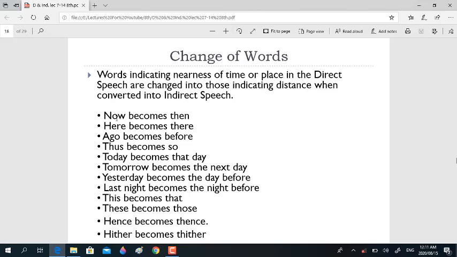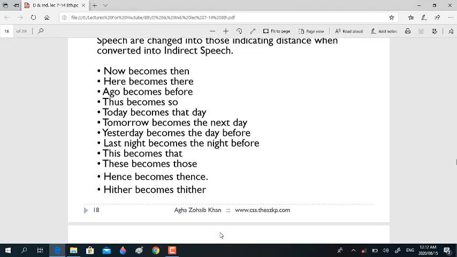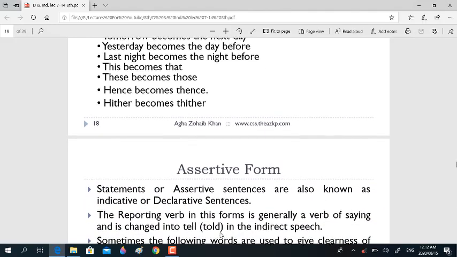For example, now will change into then, here becomes there, ago becomes before, thus becomes so, today will change into that day, tomorrow becomes the next day or the following day, yesterday becomes the day before or the previous day, last night becomes the night before, this becomes that, these becomes those, hence becomes thence, hither becomes thither. These are the changes of now and then words.